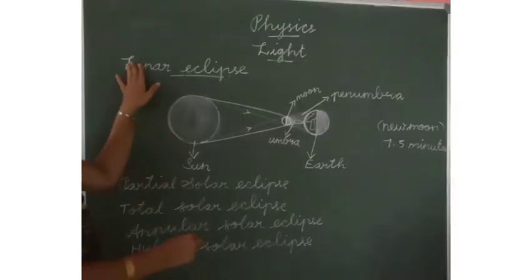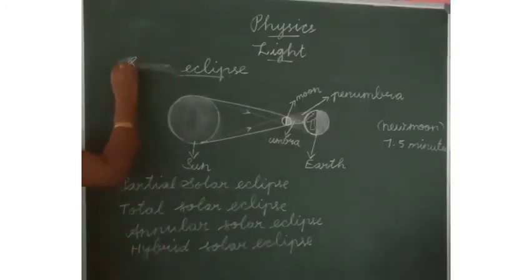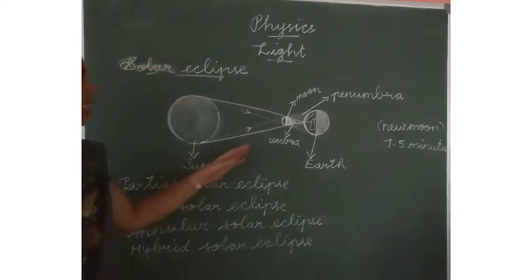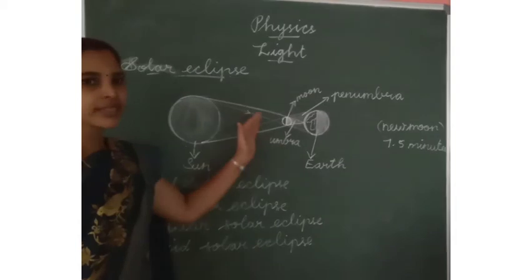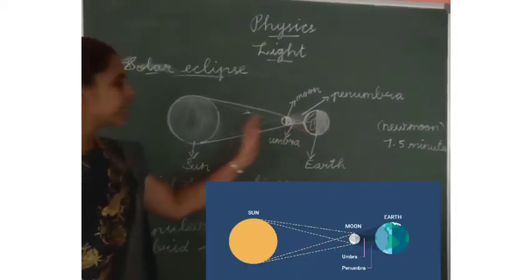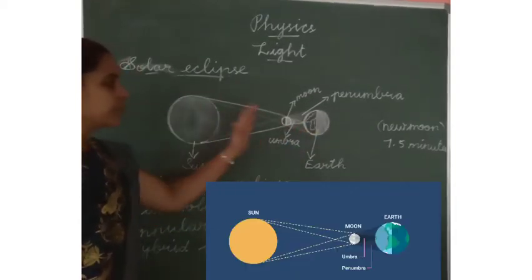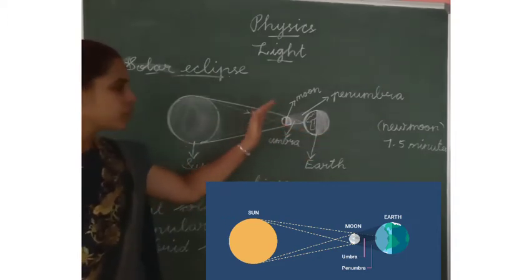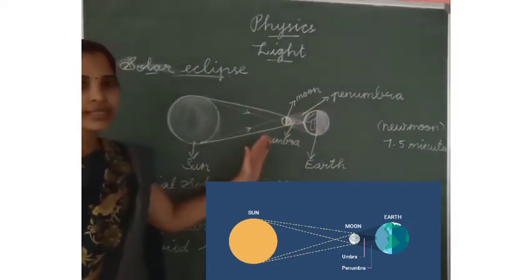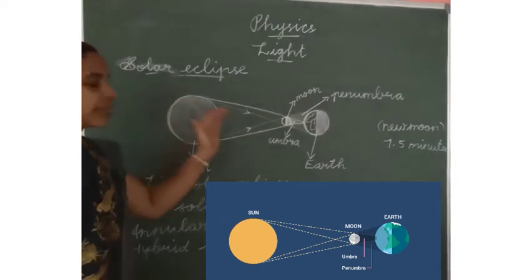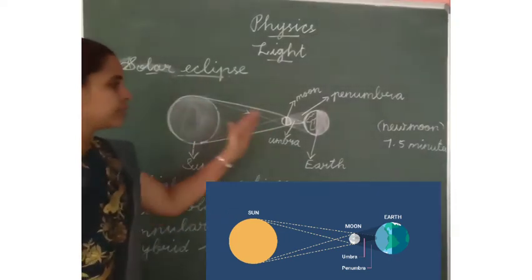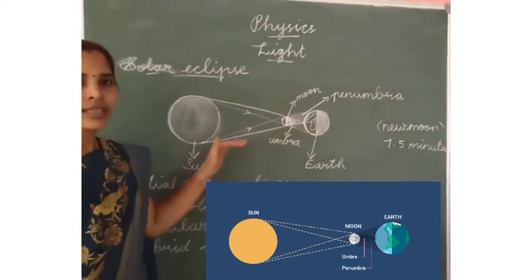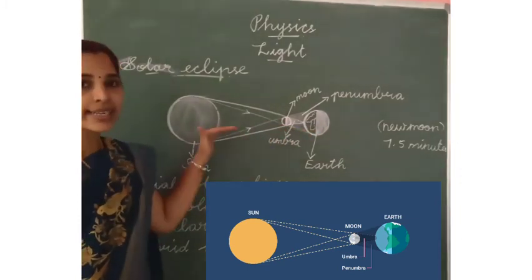Next one is the solar eclipse. As the moon revolves around the earth, the three objects, the sun, moon and earth, will be in a straight line.